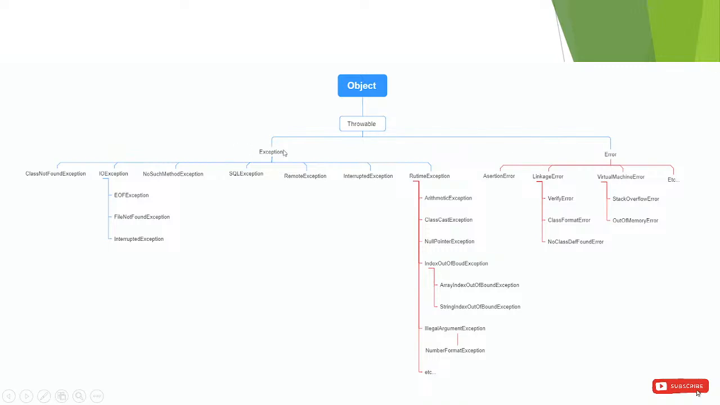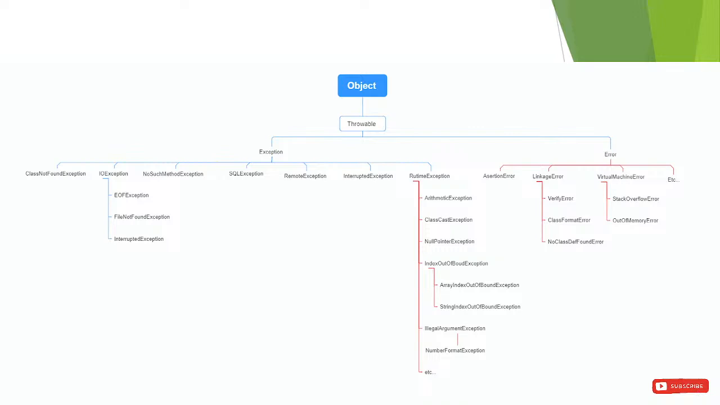If anybody asks which is the parent class of Exception, that is called Throwable. And the parent class of all the classes inside Java is the Object class. Exception has multiple classes present inside it, like ClassNotFound, IOException, NoSuchMethod, SQLException, RemoteException, InterruptedException, and RuntimeException. Inside RuntimeException we also have multiple types, such as Arithmetic and ClassCast. We will see these one by one, when we are solving programs, that is when we will get these errors and get to know which error it is.